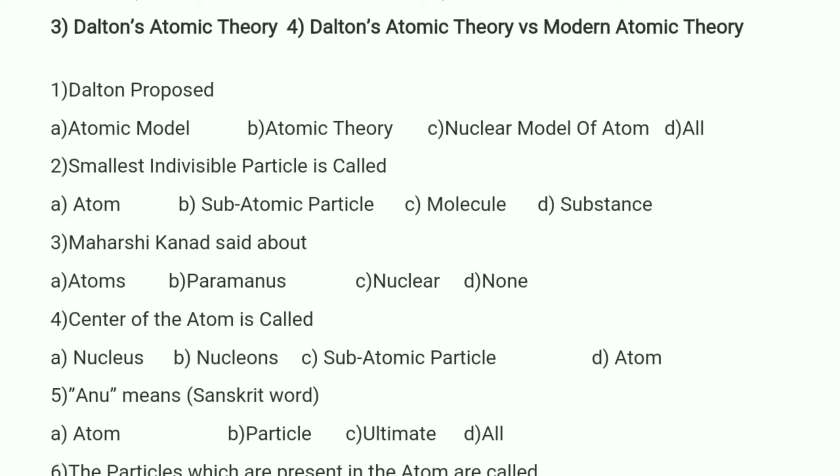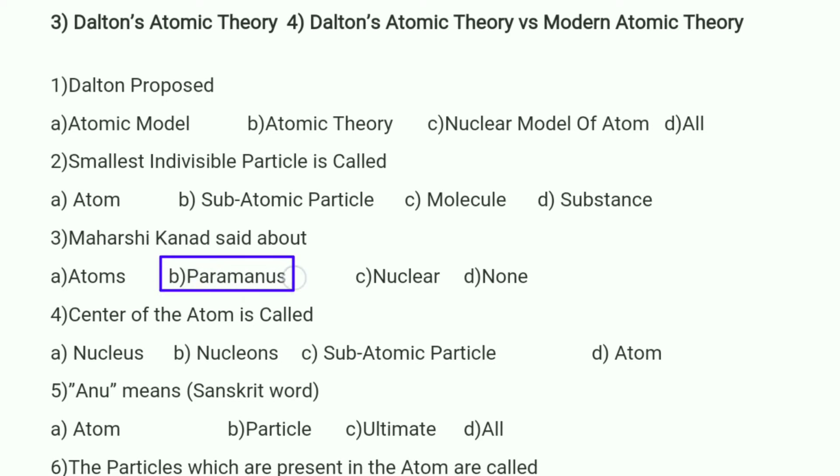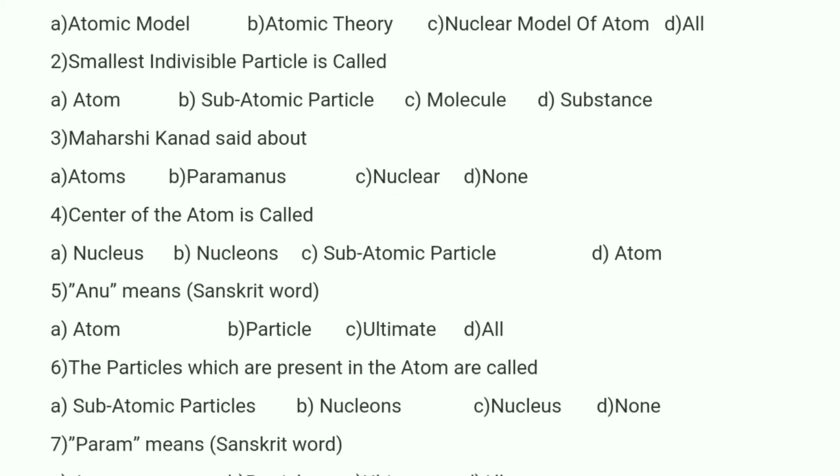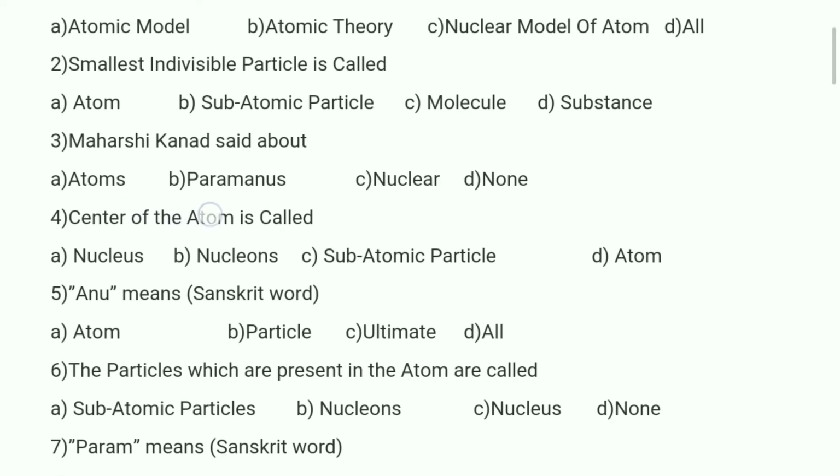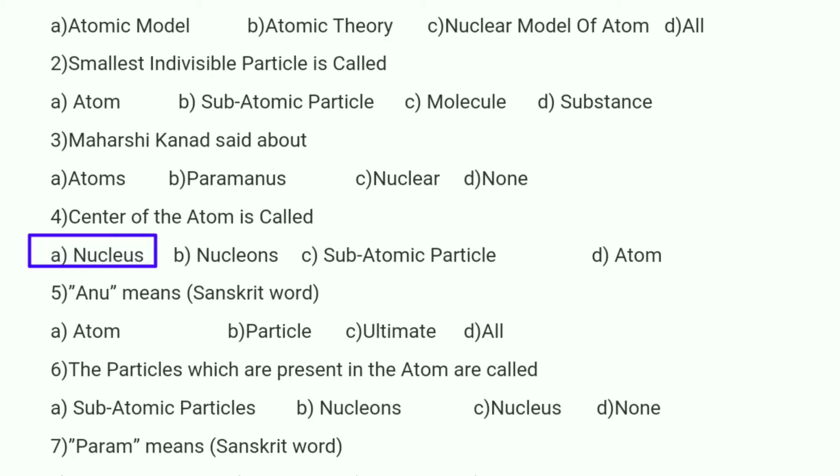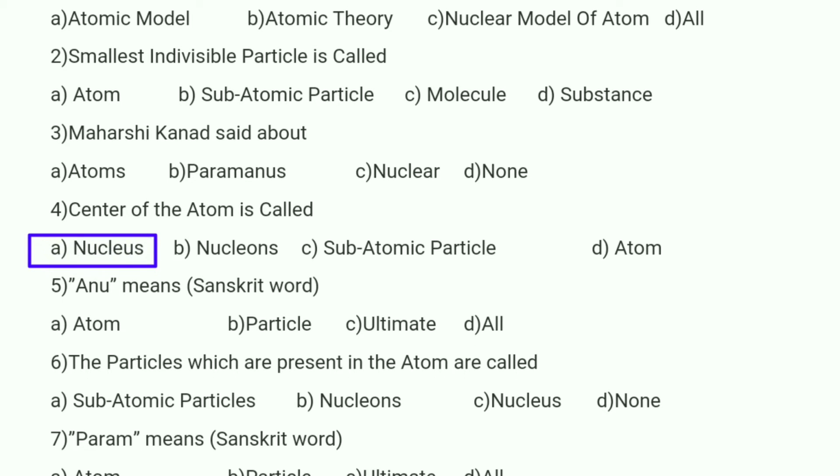And see the third one. Maharshi Kanad said about the Paramanus. The word Paramanu comes from Sanskrit. If you observe the fourth one, the center of the atom is called. In the atom, the total mass depends on the center of the atom. In that center, there is the presence of the nucleus. So the center of the atom is called the nucleus. So option A is correct.